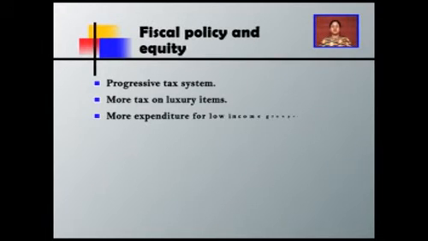The next thing is more expenditure for low income groups. Out of whatever extra revenue is generated by the government, the maximum amount should be spent on the low income groups, by providing them employment, old age pensions, unemployment allowances, free ration facilities, and free education, so that the standard of living of the low income groups can be improved.